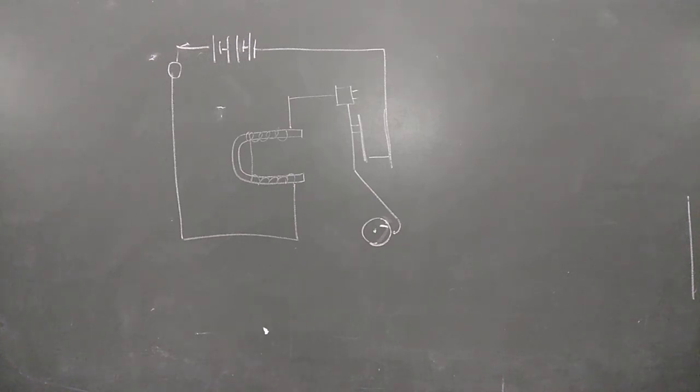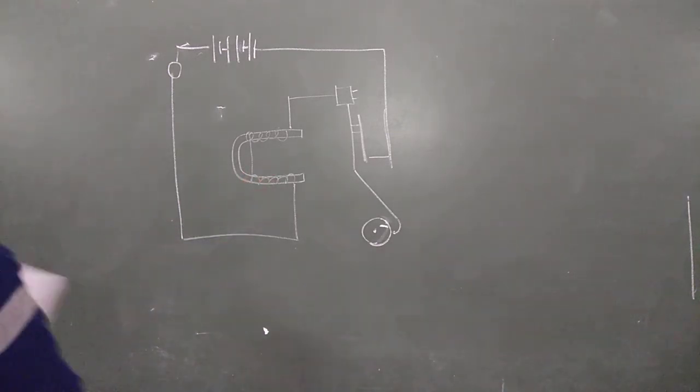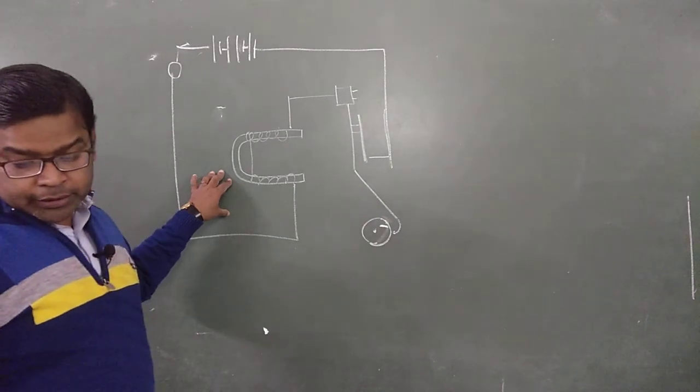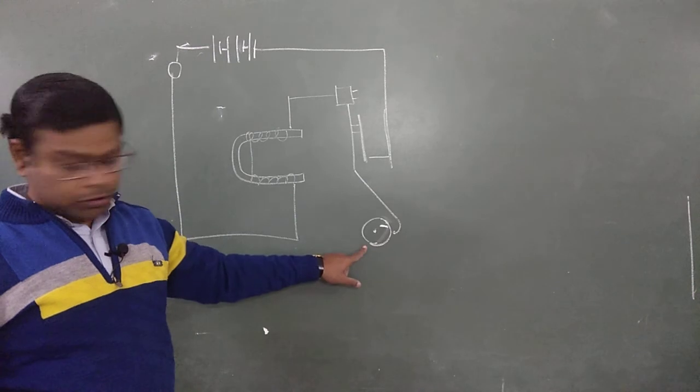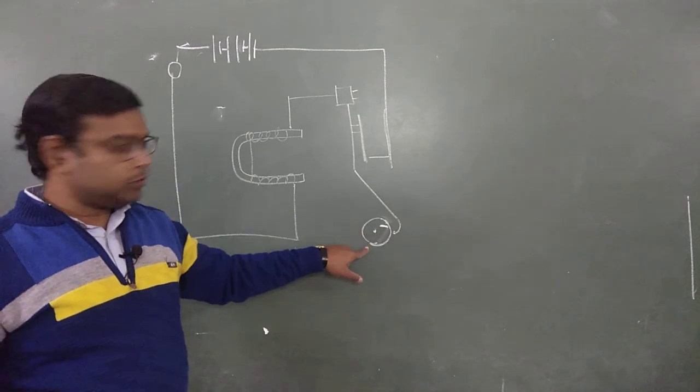As you are observing on the board, there is a rough diagram of an electric bell. All of you must know the working of the electric bell. You must read the construction from the given book, the different parts of the bell. In the bell there is an electromagnet. This is your electromagnet, and then we have an armature. This part is known as the armature. This is your gong, and this is the hammer of the gong.